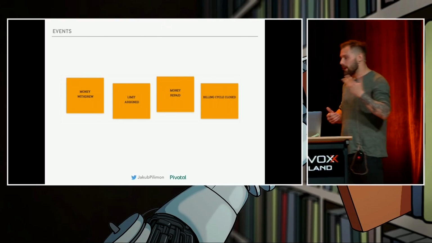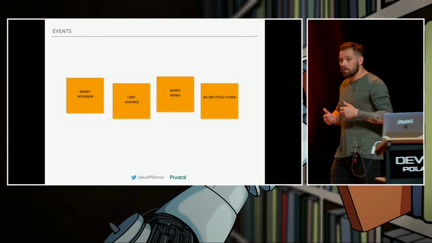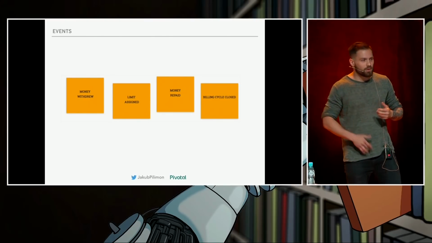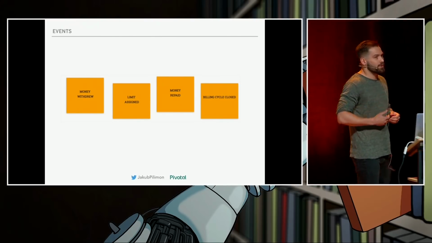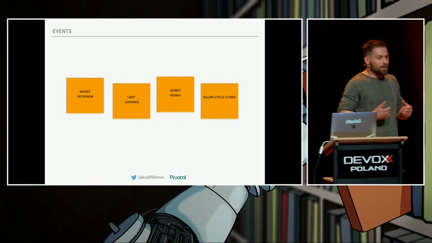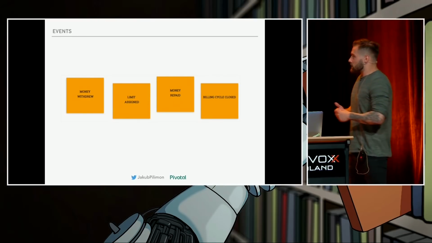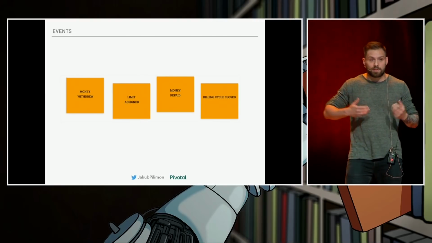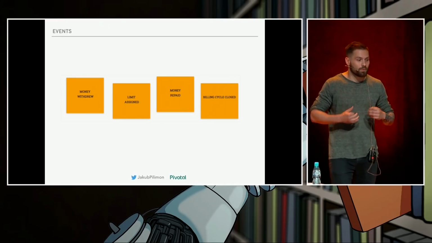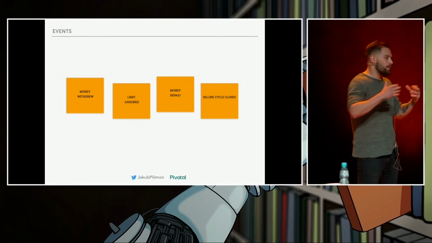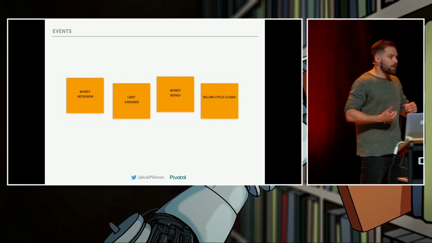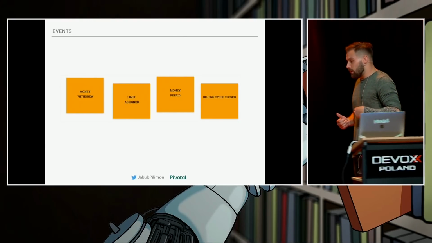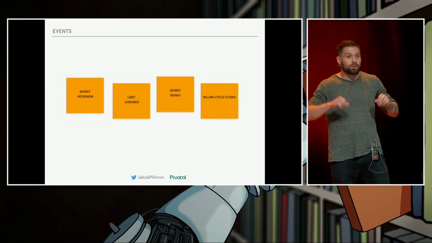The first question we developers ask is, hey, domain experts, what are the significant facts that can happen in your domain, in your business, actually? And for them, it's pretty easy to answer this question because this is the language they speak on a daily basis. They speak this language in between themselves. So, you know what? We are modeling a software which issues credit cards. So, billing cycle may end, money can be withdrawn, money can be repaid, limit can be assigned, and so on and so forth. And we write down each of the events on orange sticky notes and put it on the wall.